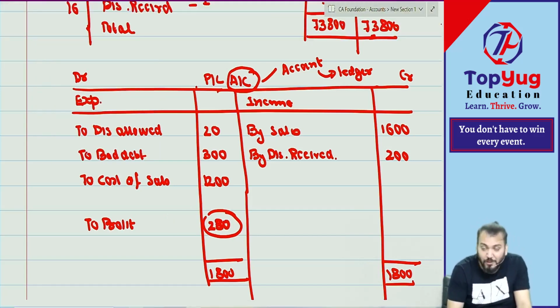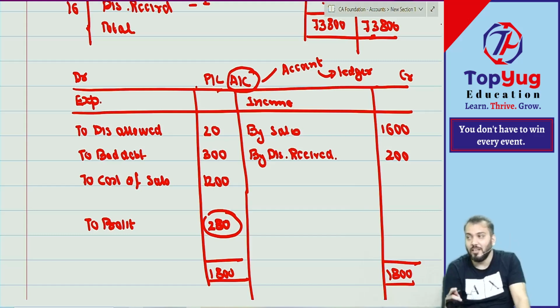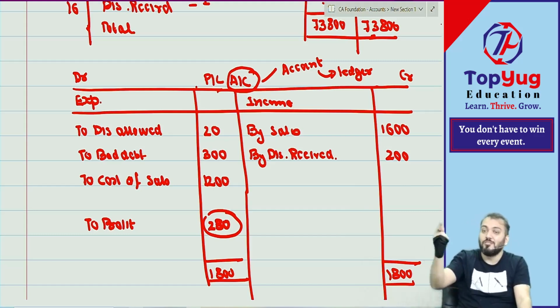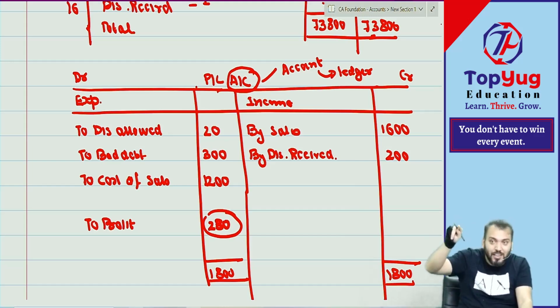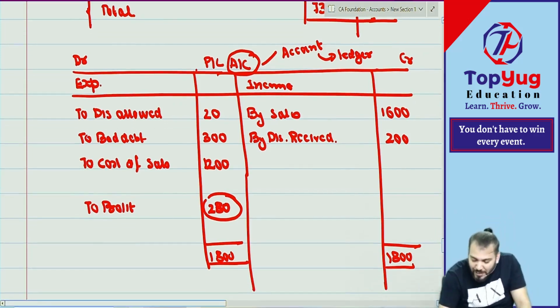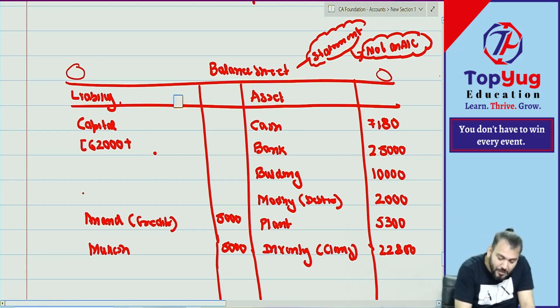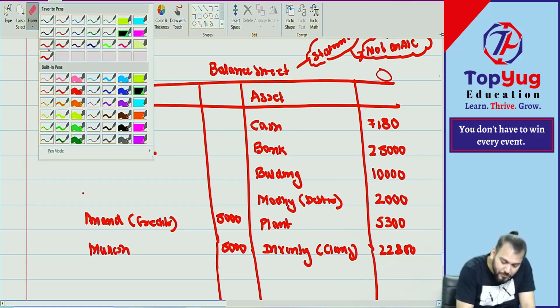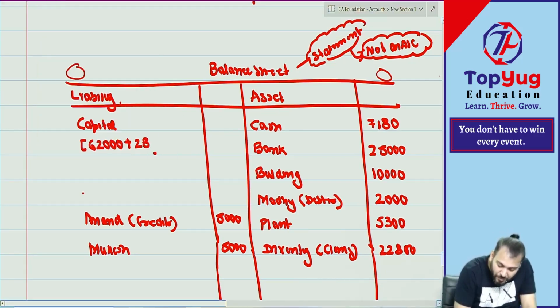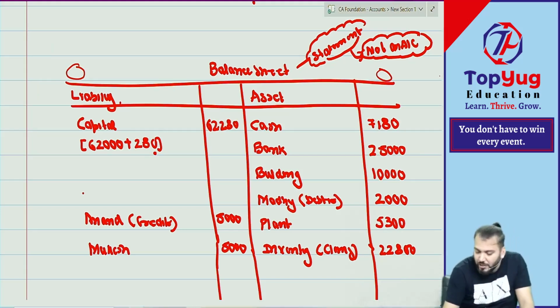280. This profit belongs to whom? Owner. Owner means which account? So this will be added to whom? Owner's capital account. Correct? So it will be added. So 62,000 plus what? Plus 280. How much will it come? 62,280. And now the balance will tally. Check.